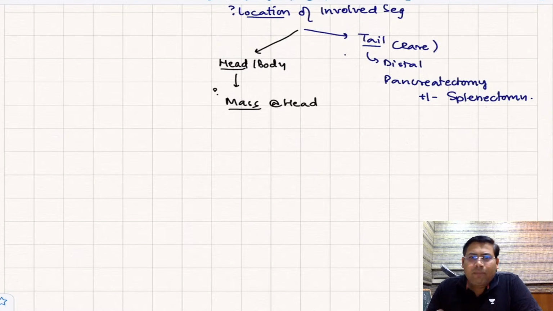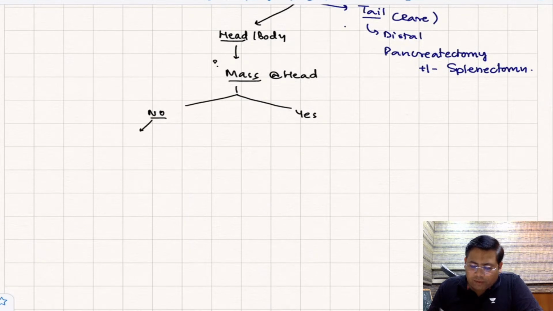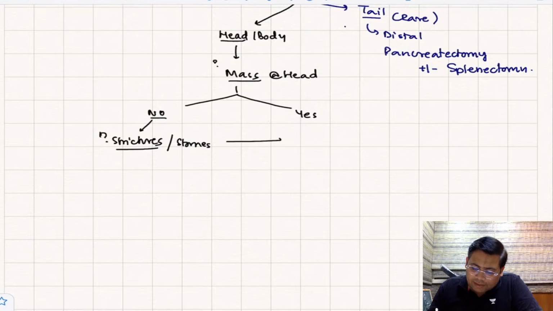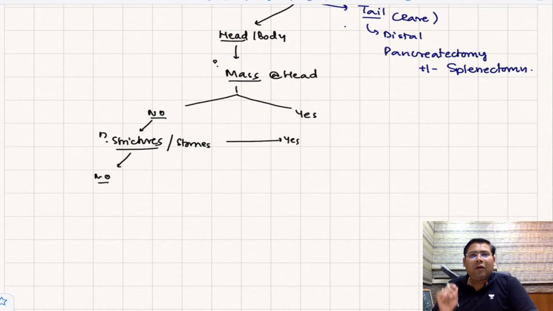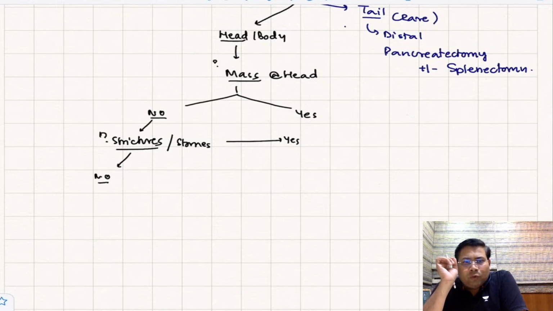If there is any mass over the head, one branch is yes and one is no. If there is no mass of the head, the next question is, are there any strictures or are there any stones? The answer could be yes, could be no. So mass is not present, no stricture, no stone.